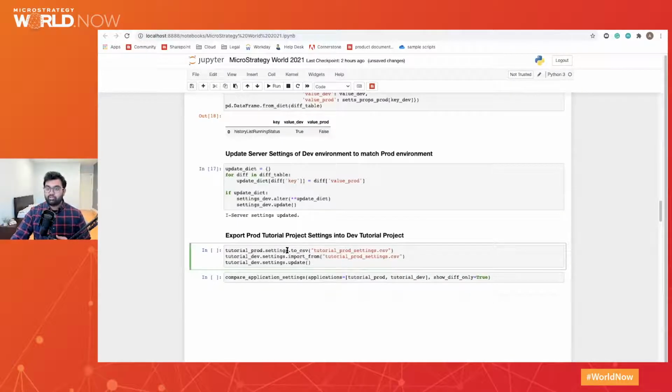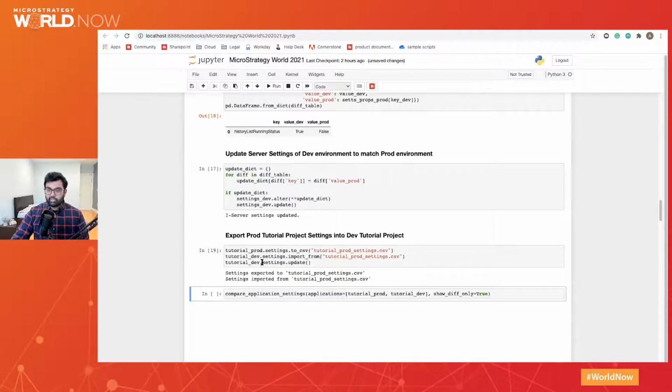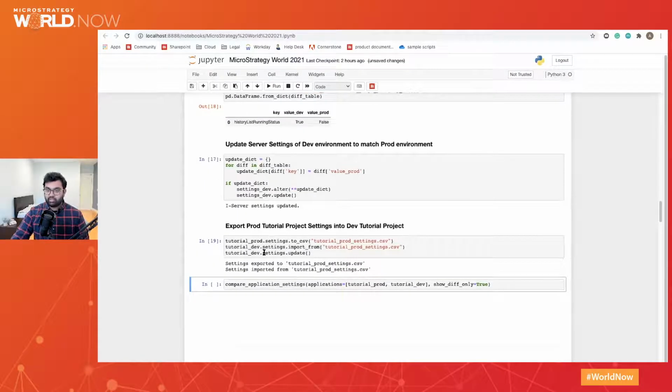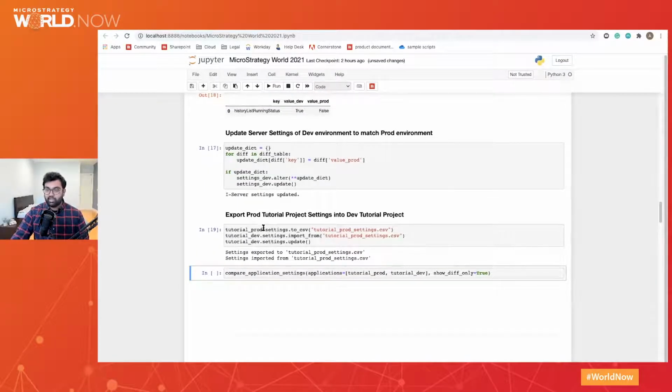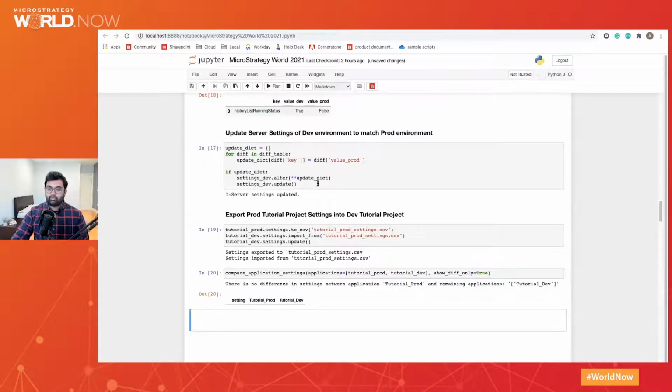The other way we can create parity across the 2 projects is you can export the tutorial prod settings to a CSV and then import that CSV file into the tutorial dev and then update through that. So here we exported the CSV file and then imported it back into dev. And now if we compare the 2 settings across the different environments, they are the same. So now this was the demo for server and application management.